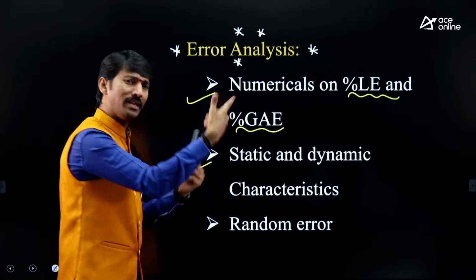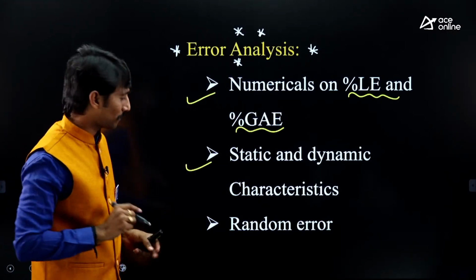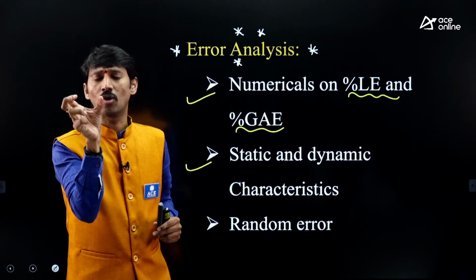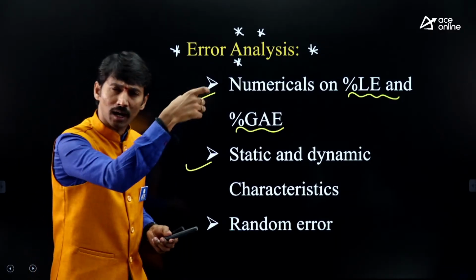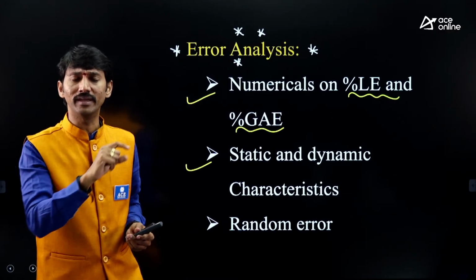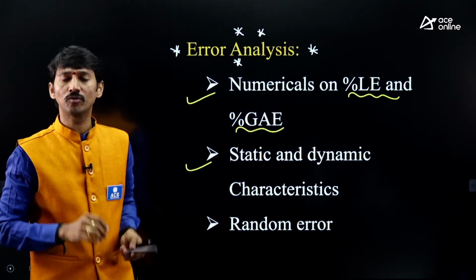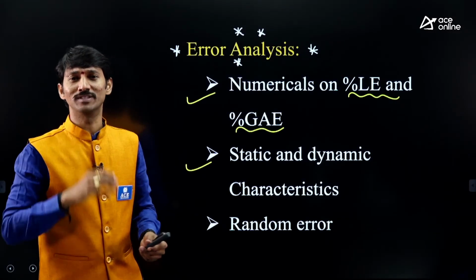Other than these three, many are there, but these topics must be more focused. After that, types of errors will be there. In that, one error concept is there, that is random error. Random error, complete analysis will be taken by Gaussian theory. From that also, many number of questions. Recently, in 2018-19 also, one question was there.